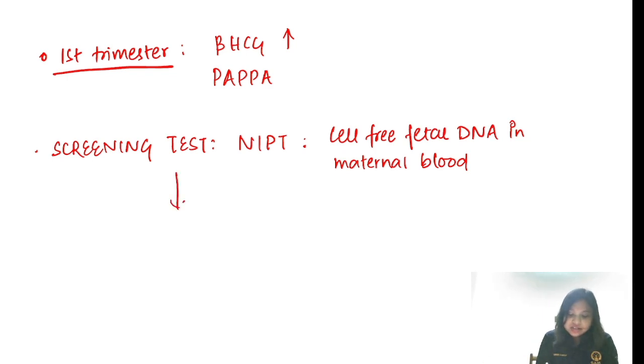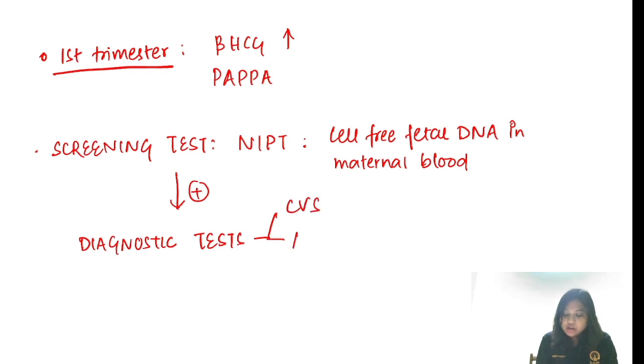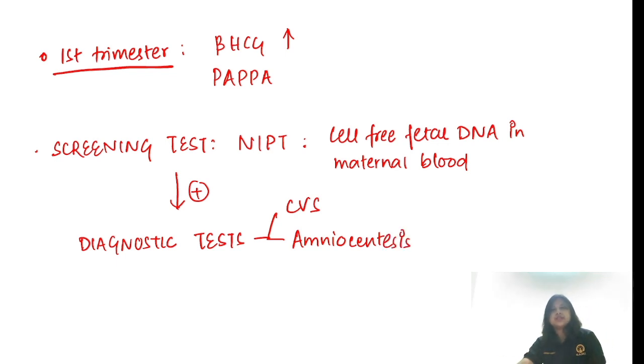If the screening tests are positive, then you need to go for diagnostic tests, which are either chorionic villus sampling or amniocentesis, cordocentesis, etc. We do not usually do cordocentesis because the risk of miscarriage is high.